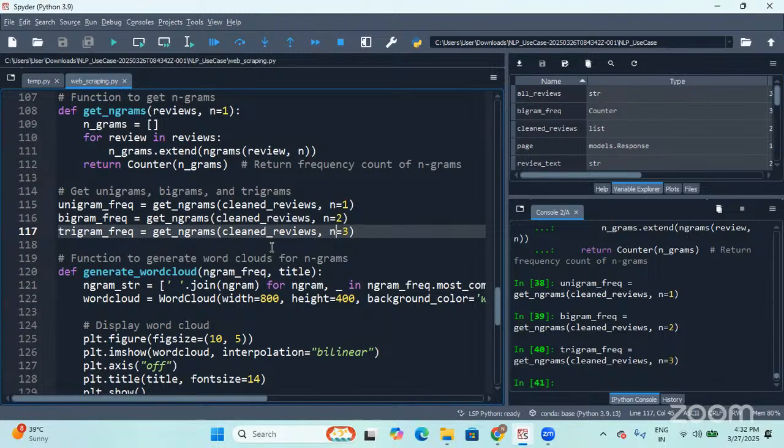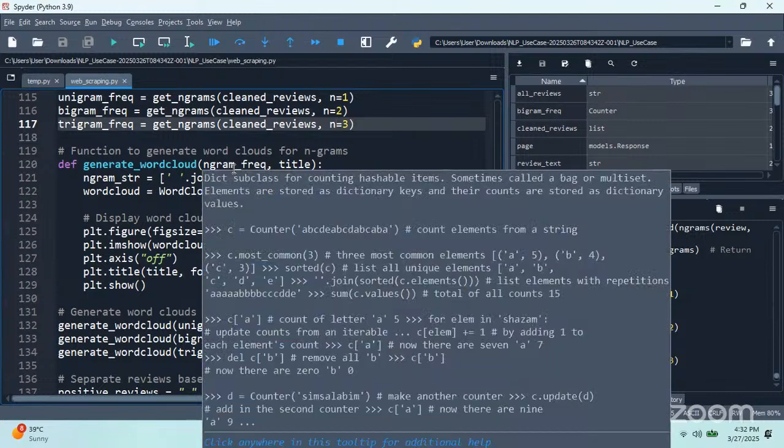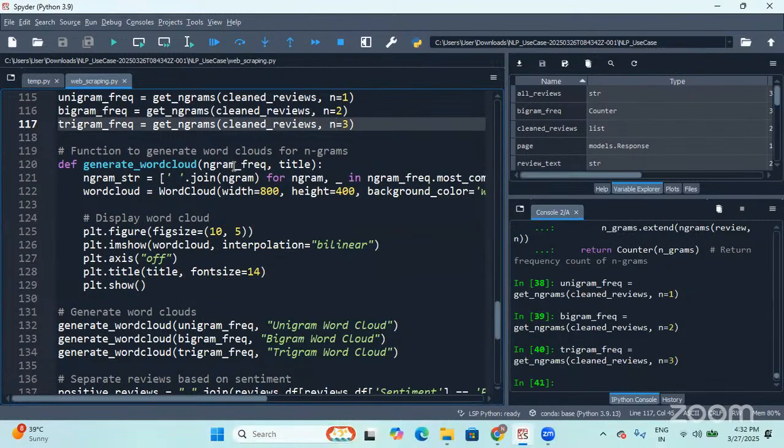So in order to visualize these word clouds, I'm coming up with a custom defined function. For that, I'm using two parameters, whatever name you would like to give as a title, and the input. So these particular input values will be taken and they'll be joined.